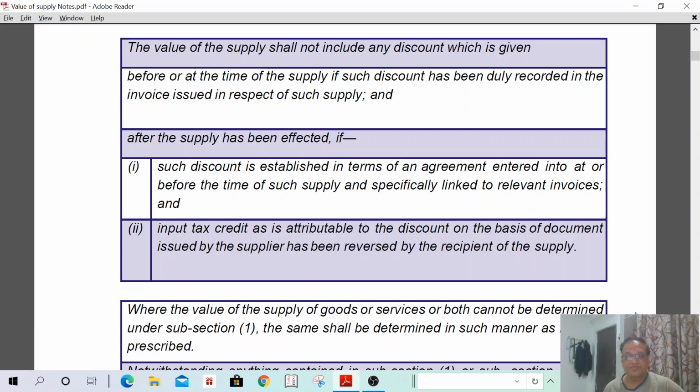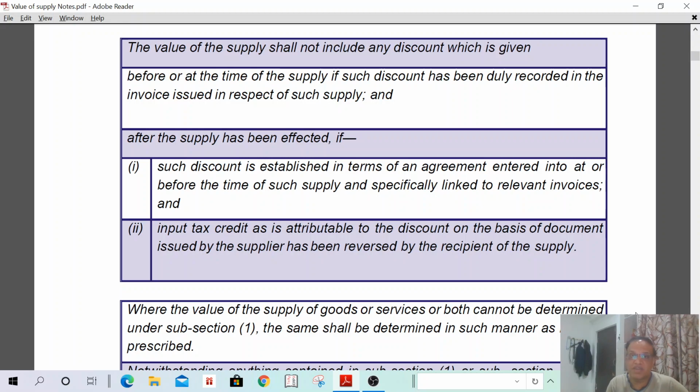But I have given an additional discount of 2%. 2% of 10 lakhs, how much? Suppose 20,000. On 20,000, GST how much? 20,000 into 18%, 3,600. Because he has already availed ITC of 1,80,000, he has to reduce the 3,600.